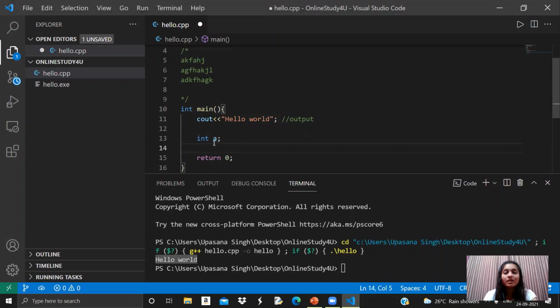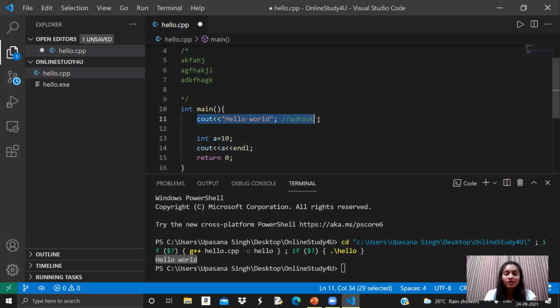Now let's initialize this variable with some value, and we can write 10 here. So now we have initialized our variable, or we have defined our variable. If we cout A, then let's see what value we get.